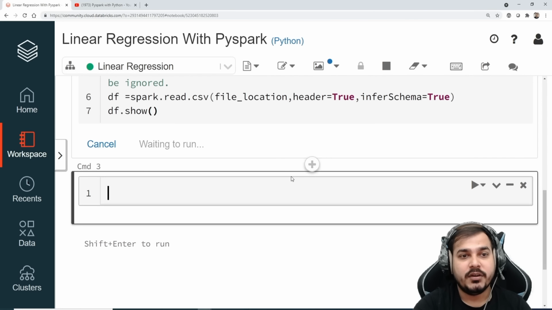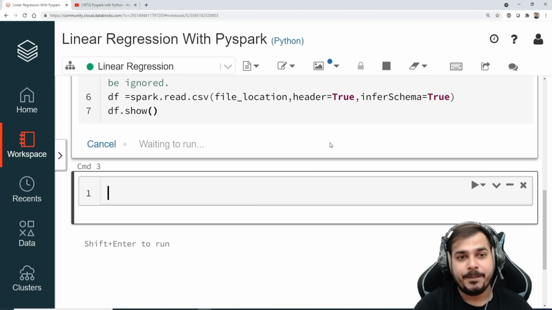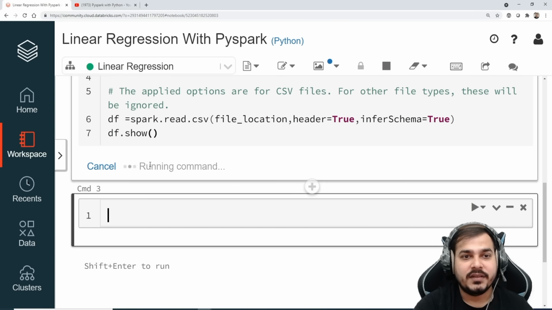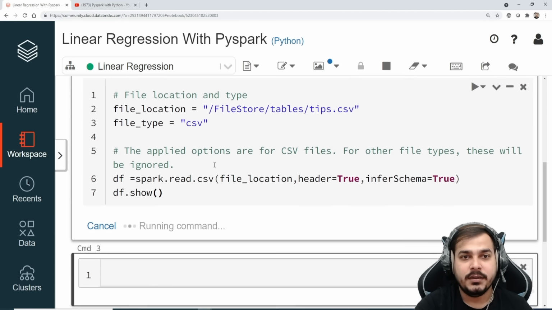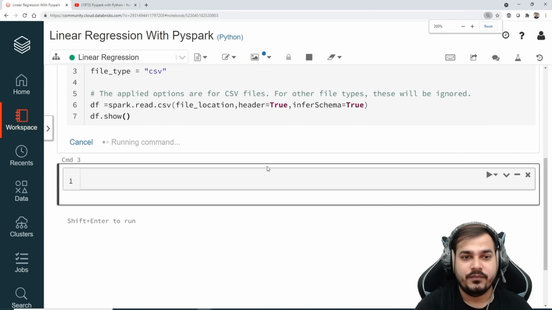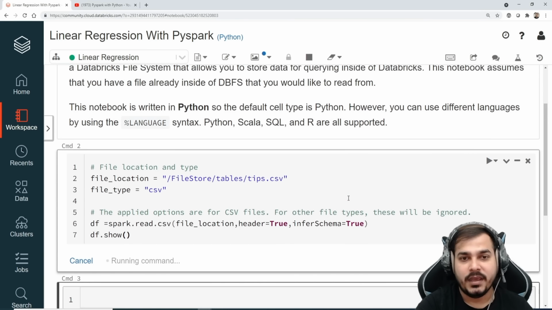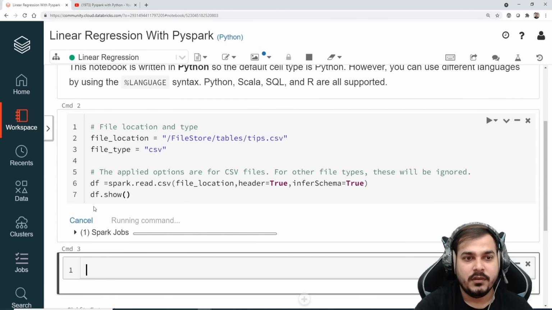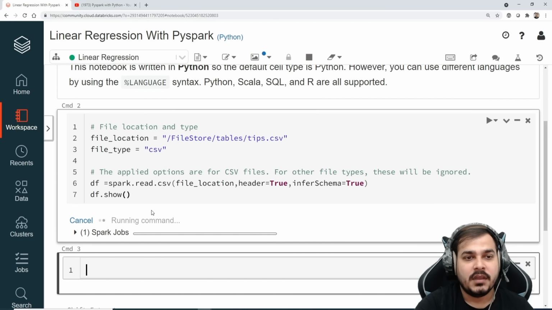Now here you will see my cluster start running, and then you can see it says waiting to run the command. I'll just zoom out a little bit so that you can see properly. And again guys, for the first time, if you're starting this particular cluster, it will take time. Okay, so the Spark jobs are running.